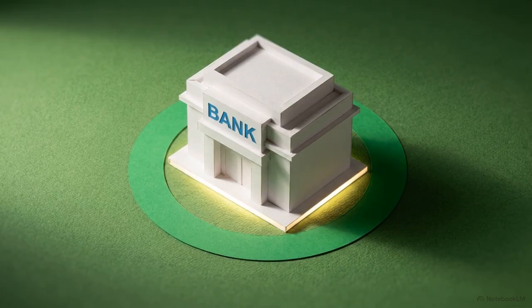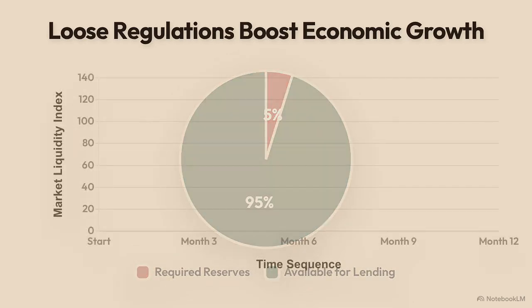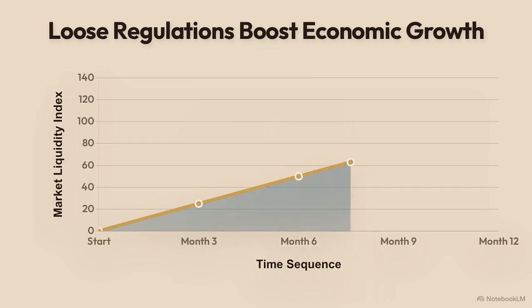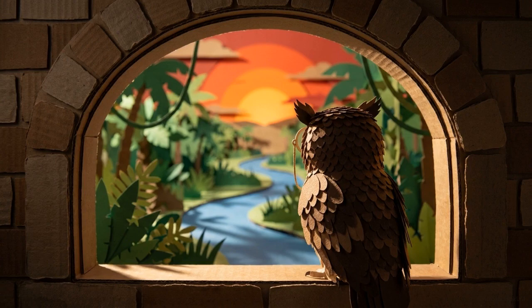They can also expand the money supply indirectly. By loosening banking regulations, the central bank allows commercial banks to lend out a much higher proportion of their customers' deposits. Whichever method they use, the result is the same. Flooding the market with liquidity makes it easier for everyone to get their hands on cash, directly boosting consumption and business investment. The third lever looks past the town limits.